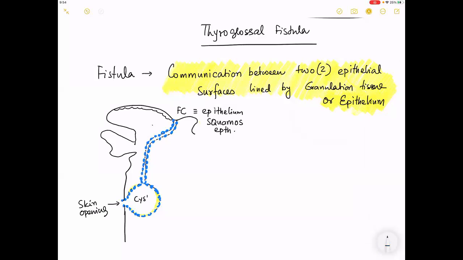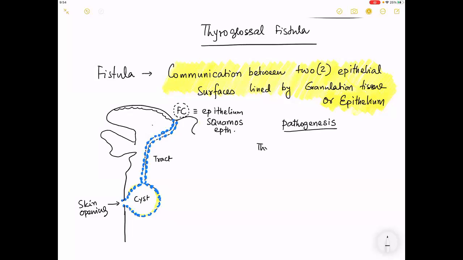This is the cyst. This is the tract. And this is the foramen cecum. So that means now write the pathogenesis, or how does it develop? Very simple.